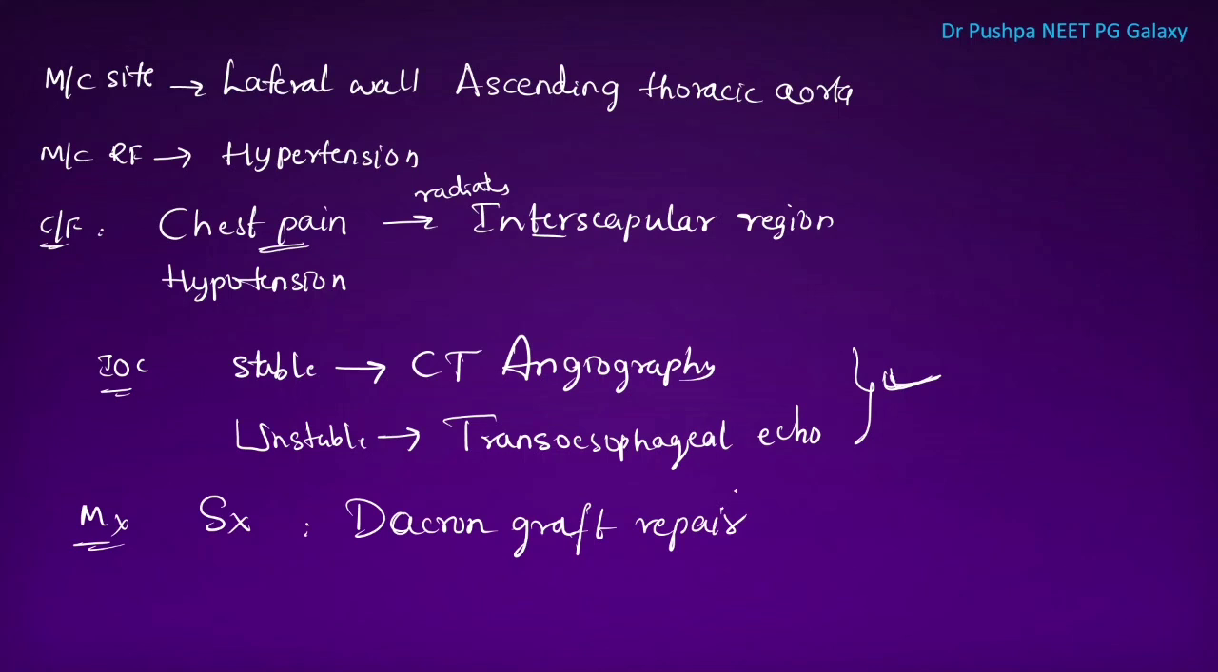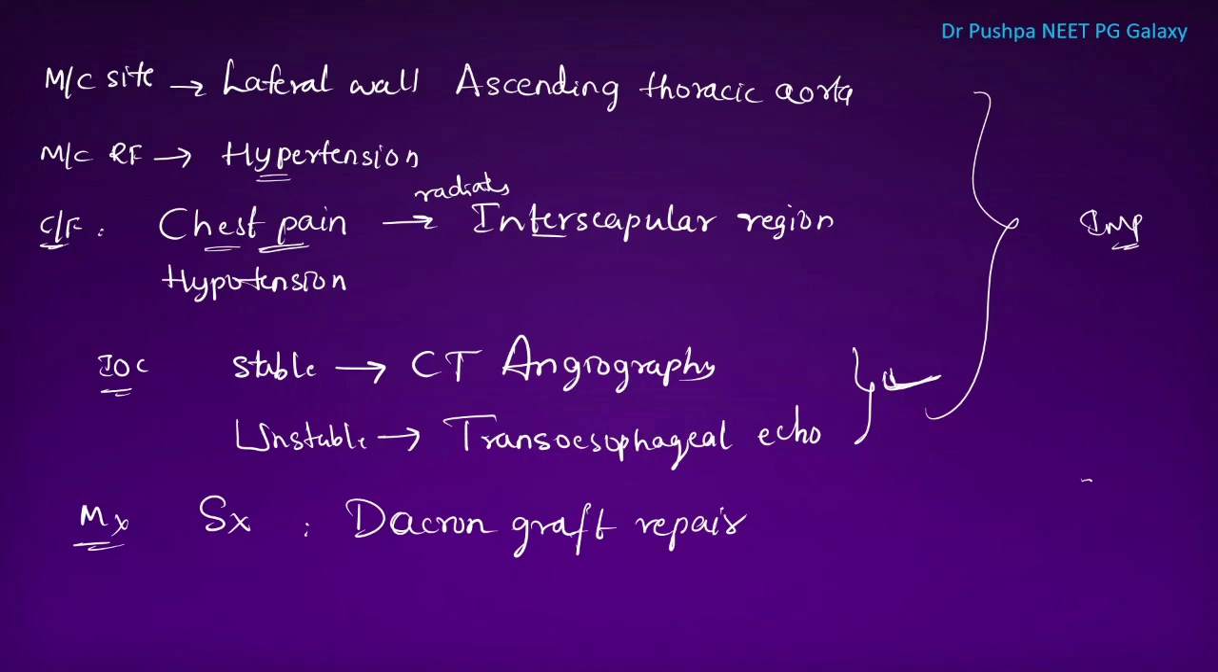So in aortic dissection, there will be a tear in the intimal layer of the artery. The most common site is the lateral wall of the ascending thoracic aorta, and the most common risk factor is hypertension. The earliest clinical feature is chest pain. The investigation of choice in a stable patient is CT angiography, in an unstable patient it is transesophageal echo, and the surgery is Dacron graft repair. All these points are important MCQs. These are very important.